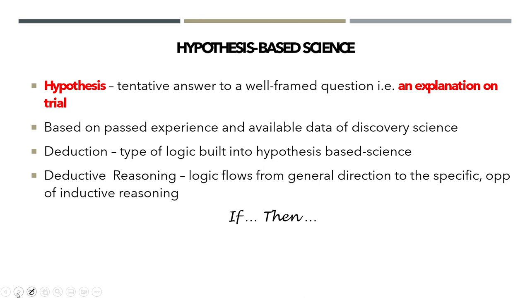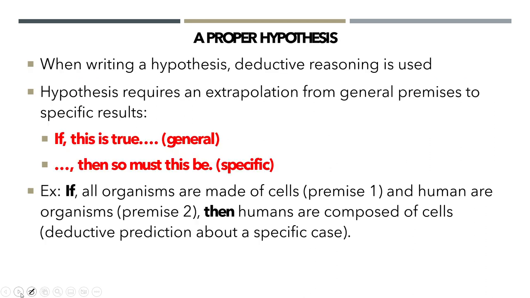Deduction, this is a type of logic that we build into our hypothesis-based science when we use deductive reasoning, where logic flows from a general direction to a specific one, which is the opposite of inductive reasoning. Now, deductive reasoning is incredibly important when creating our if-then hypothesis. When we write a hypothesis, we've got to use deductive reasoning. It's going to have an extrapolation from general premises to specific ones.